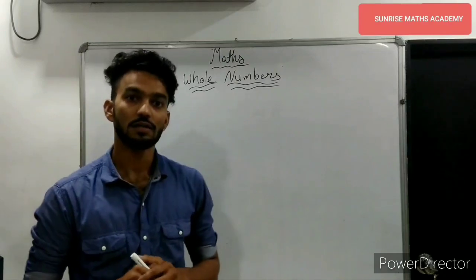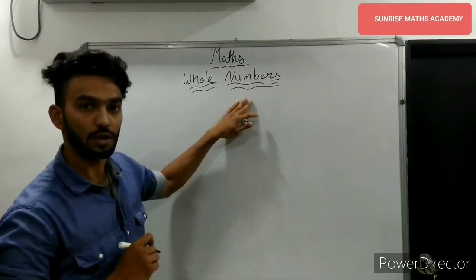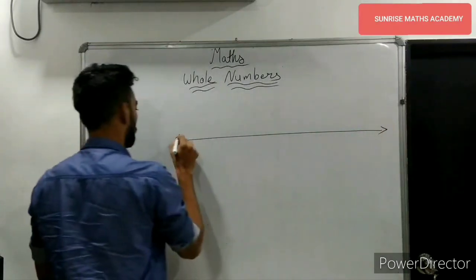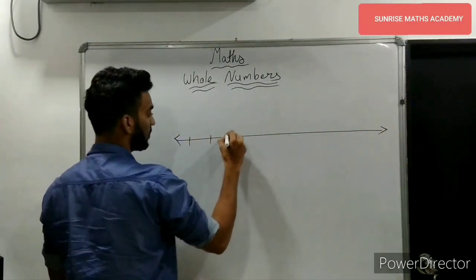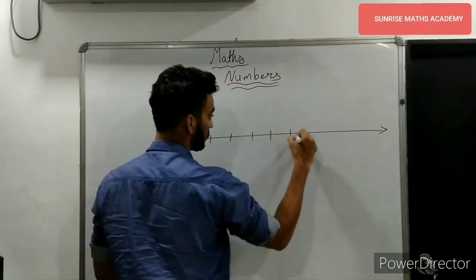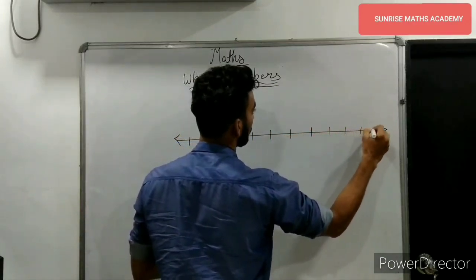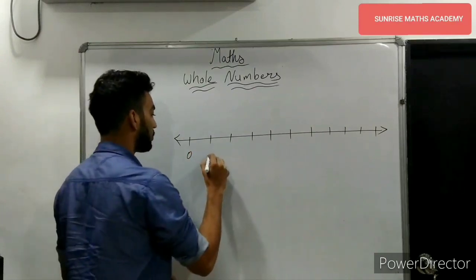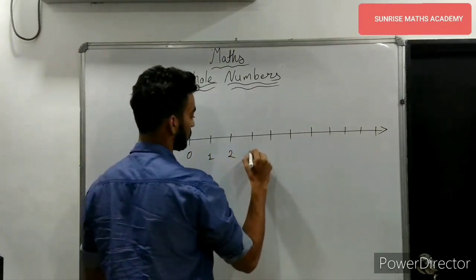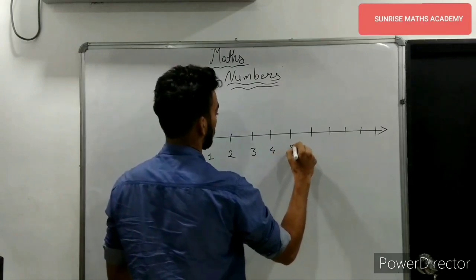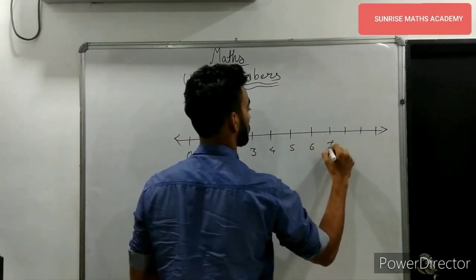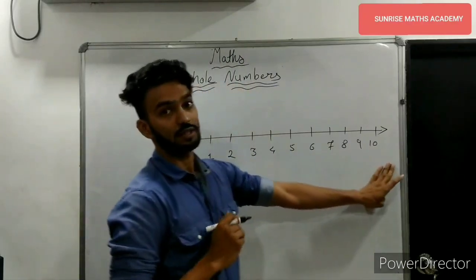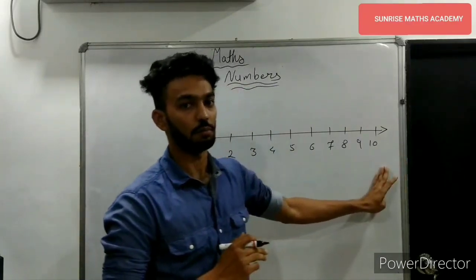The first thing in this is representing the whole numbers on the number line. The whole numbers start from 0. So here we are going to put the first number 0 and put all the numbers following 0. We can put the numbers infinitely on the number line.